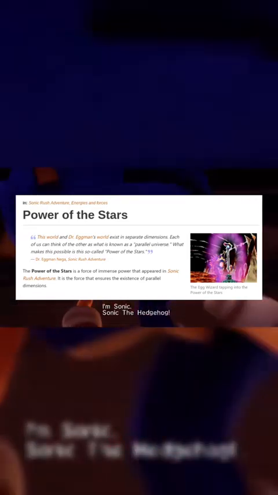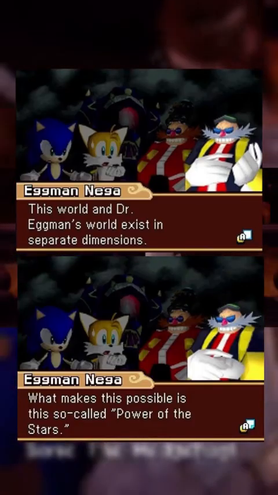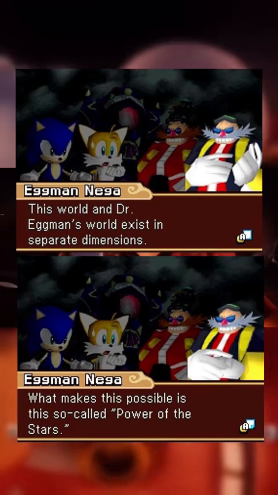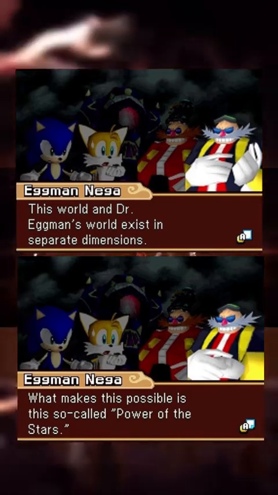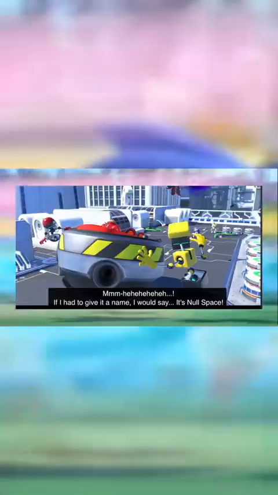Before we even dive into Sonic scaling, we would first have to talk about the Sonic cosmology, or the game cosmology. The power of the stars is a force of immense power that appears in Sonic Rush Adventure. It is the force that ensures the existence of parallel universes. What makes parallel universes and dimensions possible in the Sonic universe is the power of the stars. These dimensions and universes would be Blaze's dimension, the world of the Arabian Nights, King Arthur's palace, Sonic Boom, Null Space, White Space, and Cyberspace, and even the imaginary world.